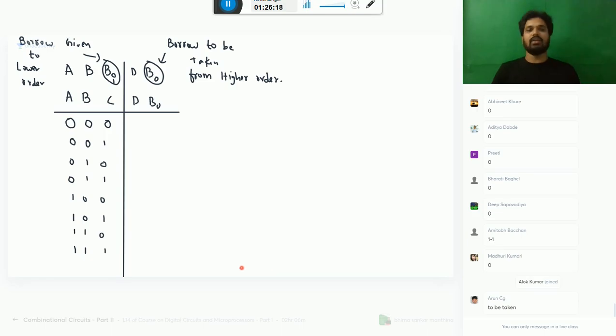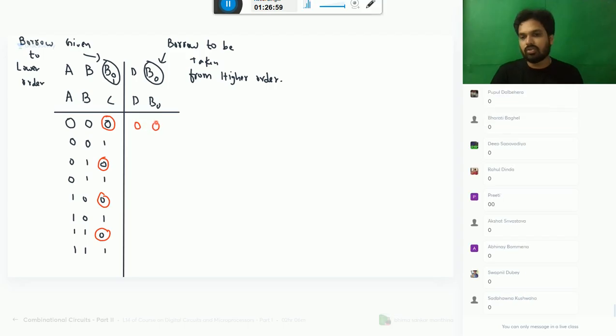Now listen here. A and B are your weights. So firstly tell me, if C is 0, you know the answer very well. If C is 0, what does it mean? It is nothing but we have not given any borrow. It is the same as half subtractor. Yes or no? You have not given anything here. So now you have not given any borrow to the lower order. 0 is the borrow given to the lower order. Now 0 minus 0, what is the answer? Comment please. Start commenting.